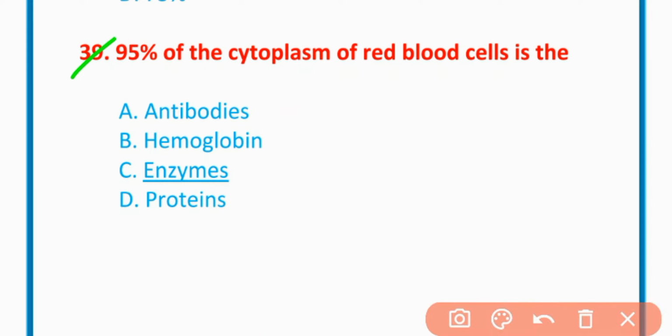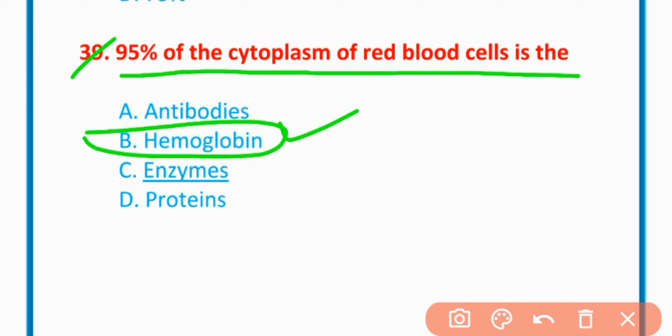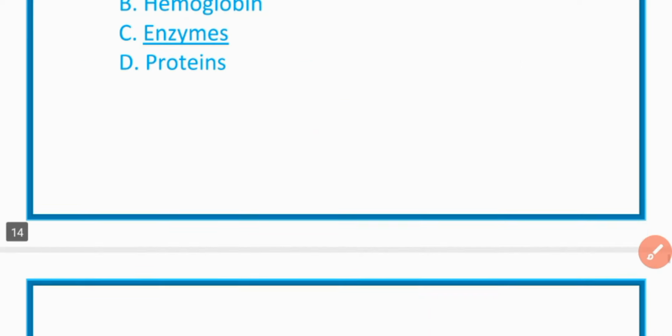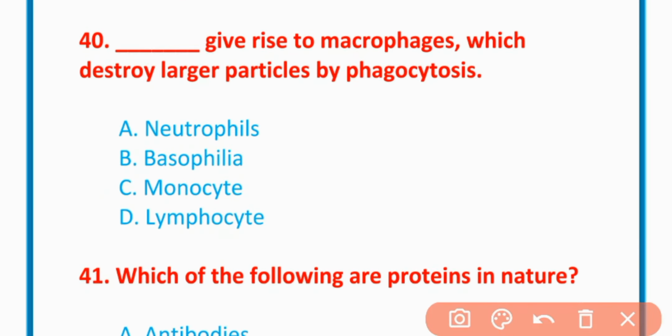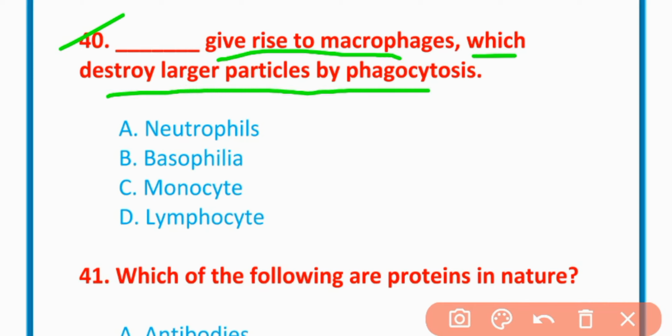MCQ 39. 95% of the cytoplasm of a red blood cell is hemoglobin. The correct option is option B. MCQ 40. Which give rise to macrophages, which destroy large particles by phagocytosis? Monocytes give rise to macrophages.